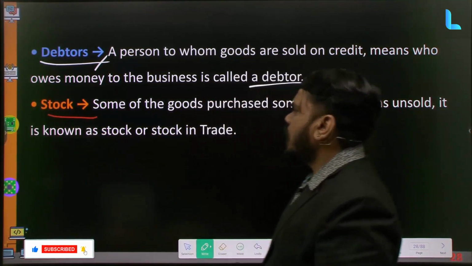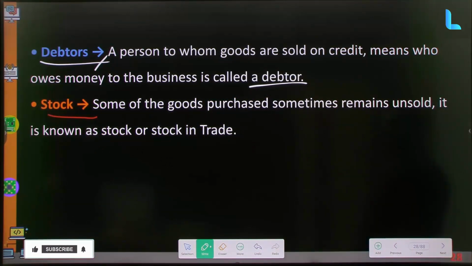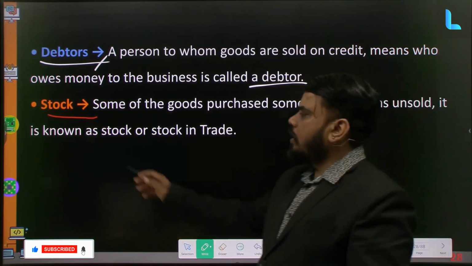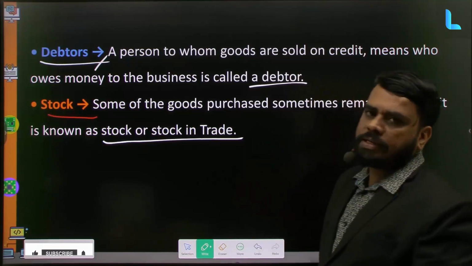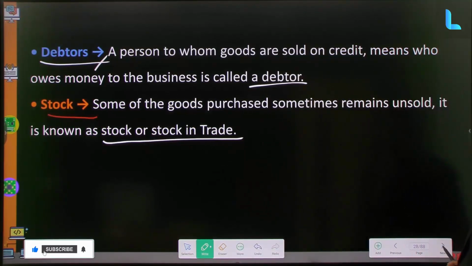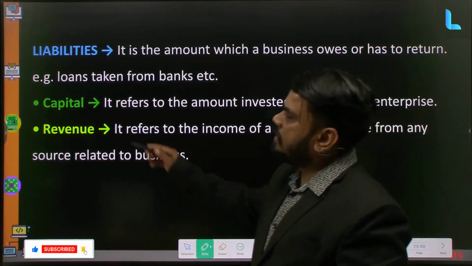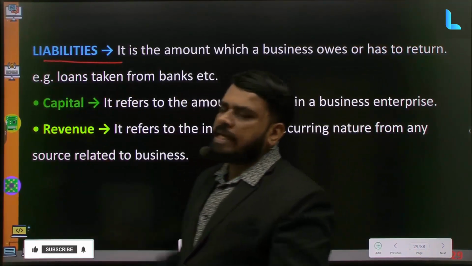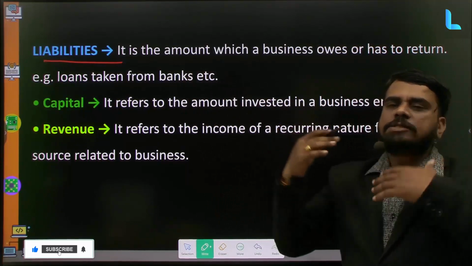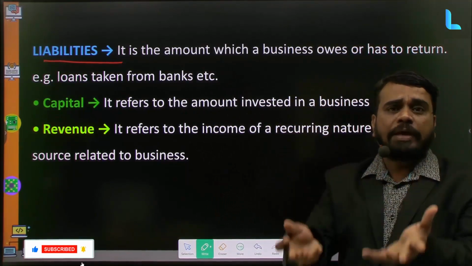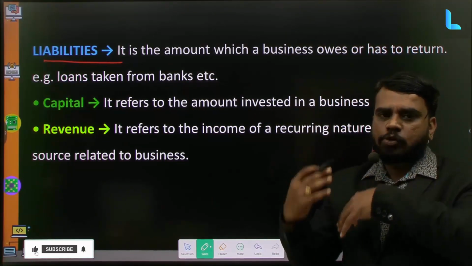Then stocks. Stocks are nothing but the goods which we have purchased and which are not sold and which are remaining in our company. That is known as stock, or we also call it stock in trade, or stock in hand. Liabilities. The next term which we are discussing here is liabilities. Liabilities means the things the company is liable to pay to others, which the company has to give to others.